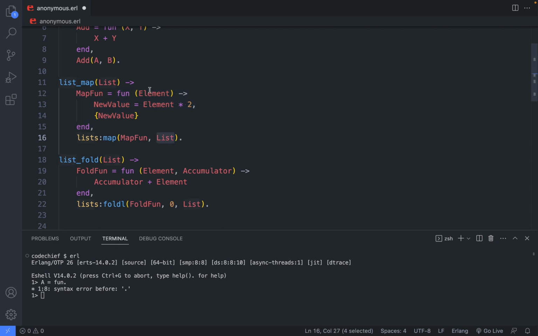So as you probably can say, this element which is taken as an argument for this fun is just an element of this list. And the return value of this fun is the new element which will replace the old element which we took as an argument. Let me show you an example.